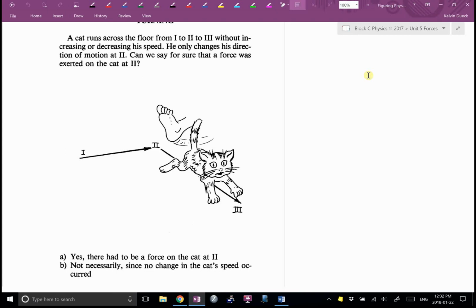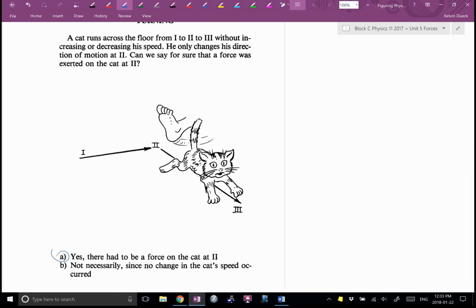Yes, there had to be a force, or no, since his speed didn't change, there can't be a force. What do you think? Mateo? Yes. Convince me. Because the cat wants to keep moving in a straight line, but then a force makes us change it. Force, vector or scalar? It's a vector. Remember, direction matters.